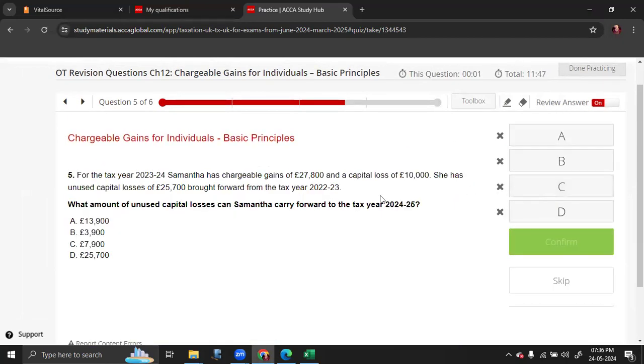For the tax year 23-24, Samantha has a chargeable gain of 27,800 and a capital loss of 10,000. So in the current year, there is a gain and a loss. She has unused capital loss brought forward of 25,700 from the previous tax year. What amount of unused capital loss can Samantha carry forward to the next year?